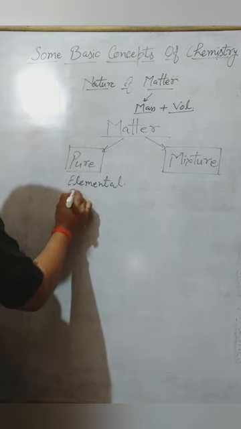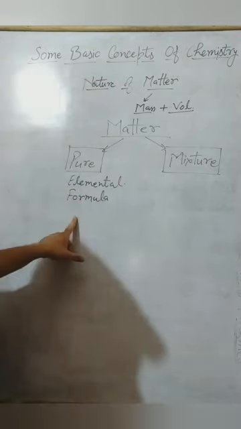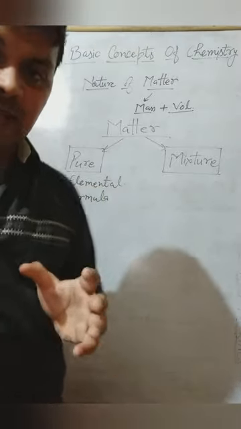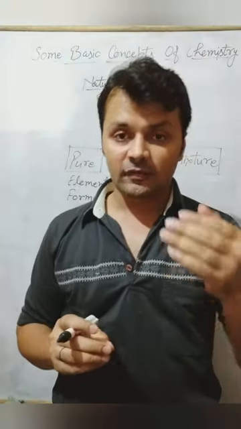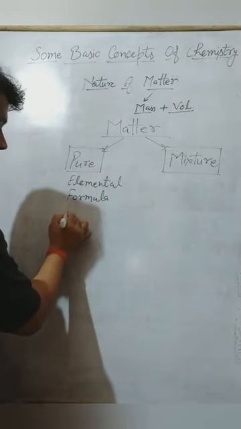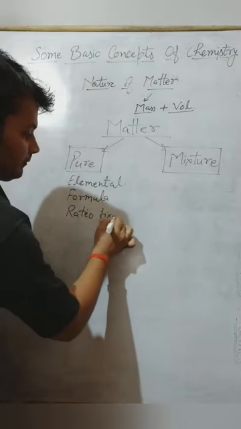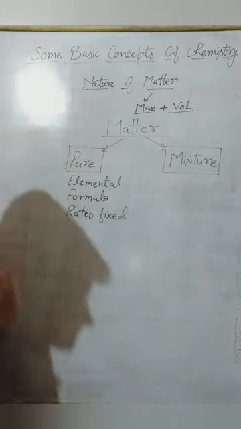Second, it must have a fixed formula, because if something can be expressed in a formula, then we know the ratio of the elements in that molecule. Means the ratio of the elements is fixed.